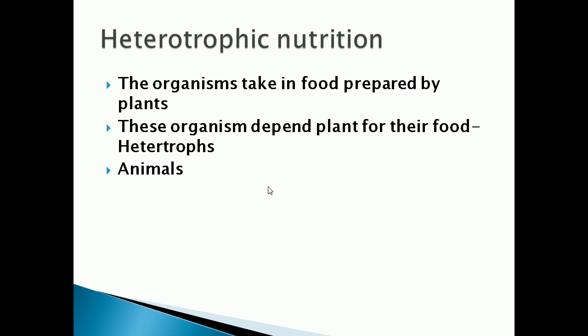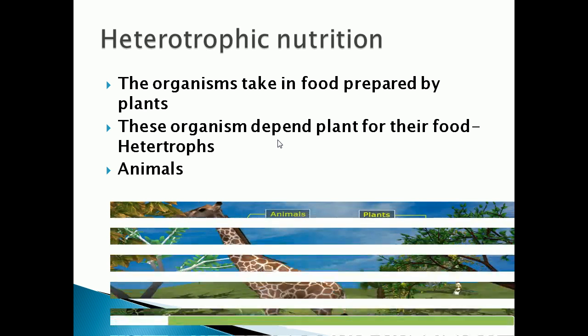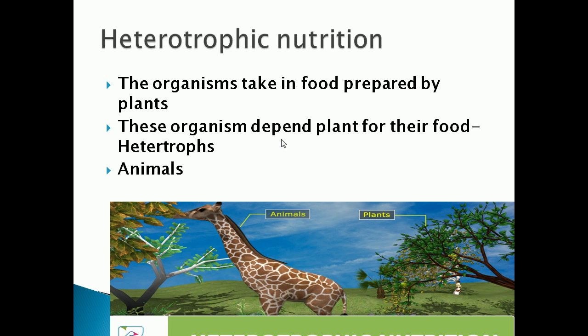What is the definition of heterotrophic nutrition? It is the mode of nutrition in which an organism takes food from other organisms. An example for heterotrophic nutrition is animals. We know that animals depend on plants for their food, isn't it?